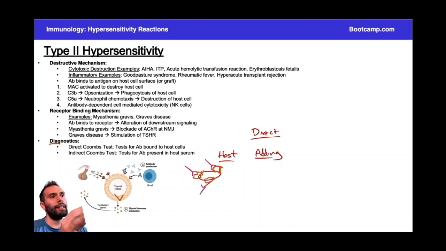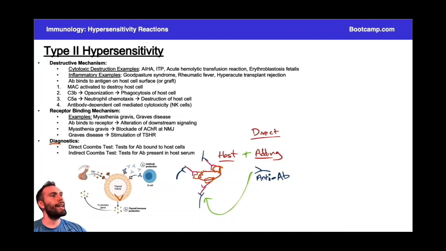What we're adding to the host sample is going to be antibodies to the antibody. So we're adding some kind of anti-antibody. Kind of what we talked about before. And so when I add these two things together, these anti-antibodies are going to bind to the Fc portion of the antibodies that are bound to my red blood cells. And what happens is when I get a bunch of these added antibodies binding, it's going to cause this whole solution to agglutinate, because you can imagine there's going to be other red blood cells here. They're all going to agglutinate, and that's going to indicate a positive test.